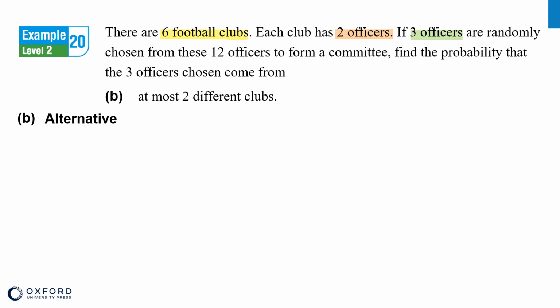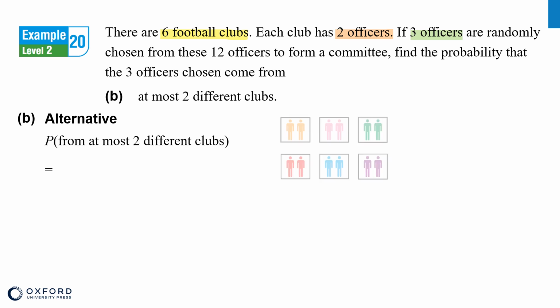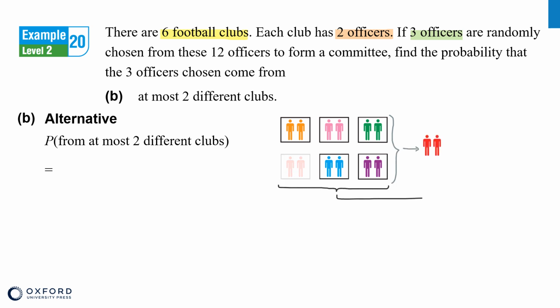Or we may find the answer in a different way. There are only 2 officers in each club. Therefore, the 3 officers chosen come from at most 2 different clubs is actually the same as 2 officers chosen come from the same club and the remaining 1 officer comes from another club. Let's find the number of combinations of this event.